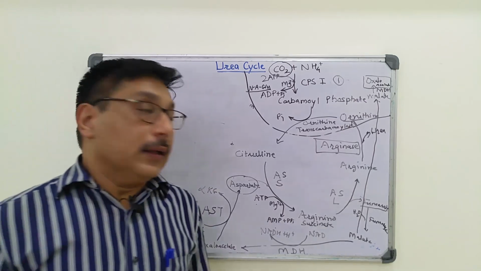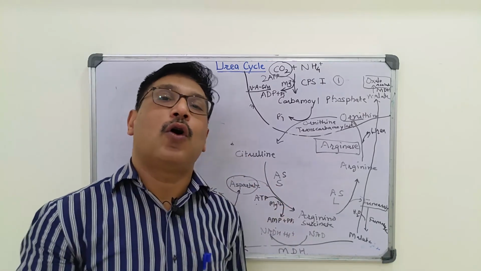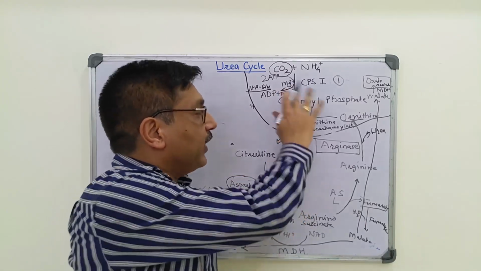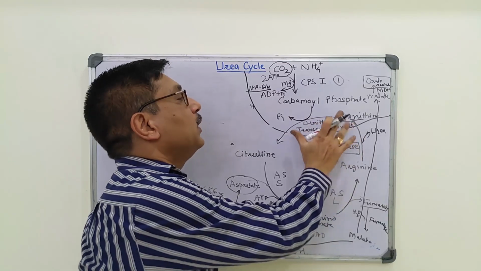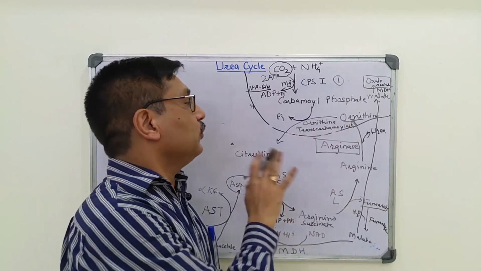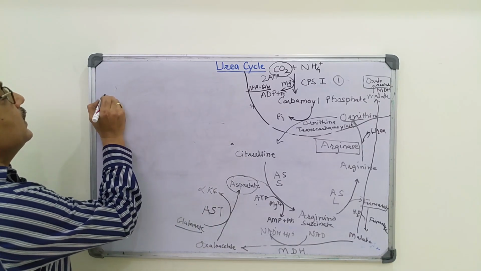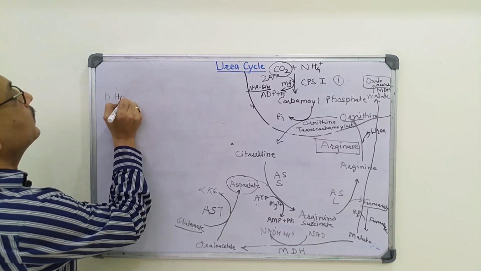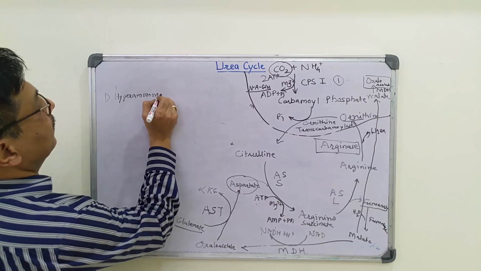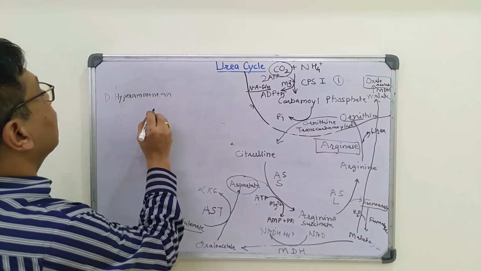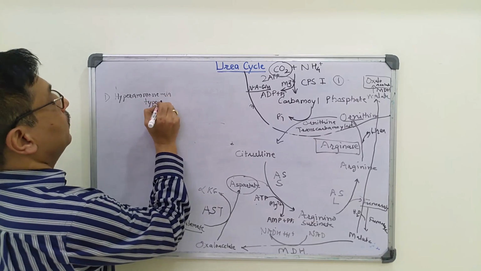Now coming to various disorders of the urea cycle. The deficiency of all the 5 enzymes of the urea cycle is known, and transporter problems are also known in the urea cycle. So these conditions are called hyperammonemia, as there is an increase in ammonia level in blood.